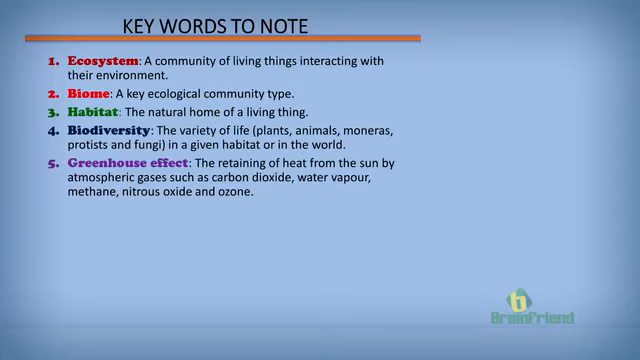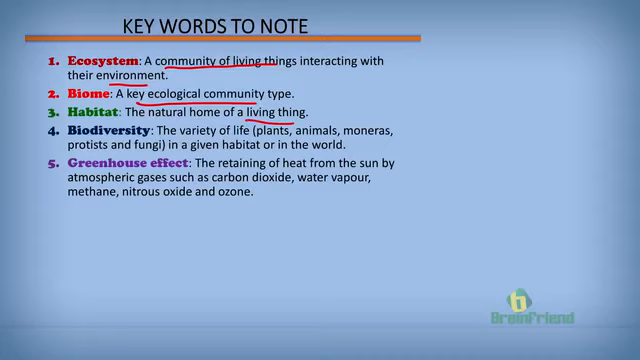What's an ecosystem? It's simply a community of living things and their interaction with their environment. The biome is a key ecological community type. The habitat is a native home, the natural home of a living thing.